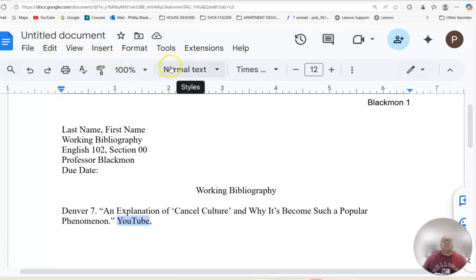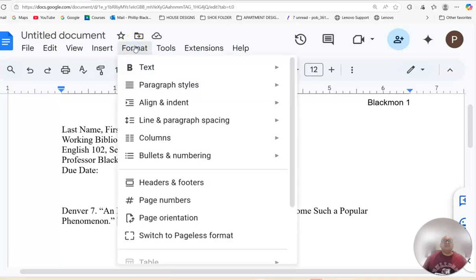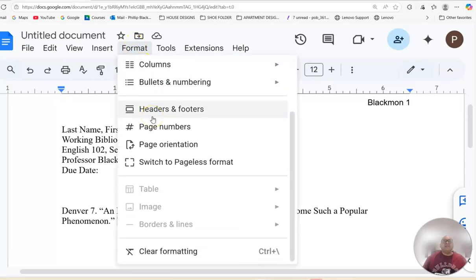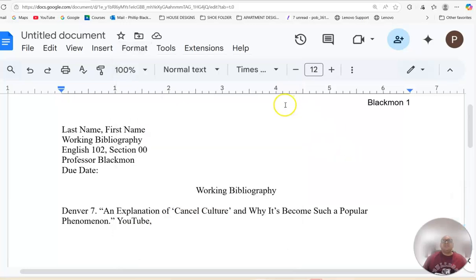And I am going to go into my format, right? I don't think it's format though. It should be out here.